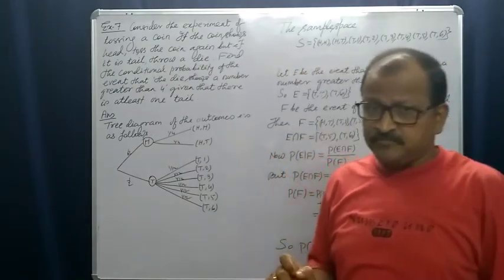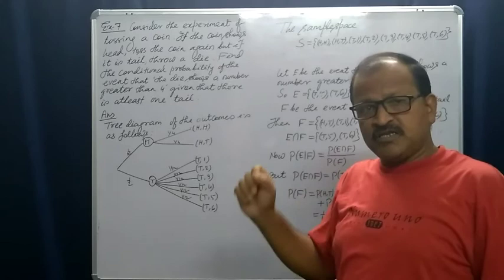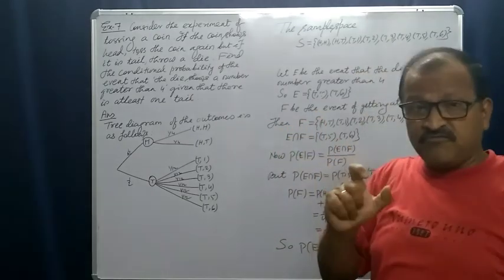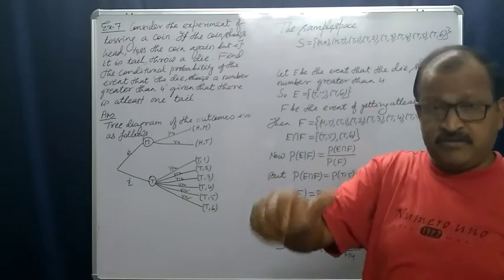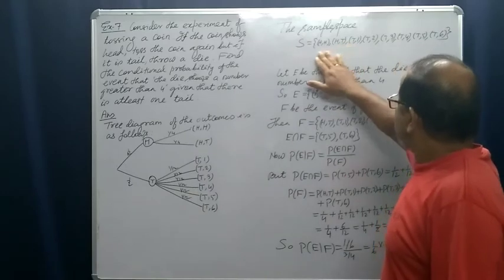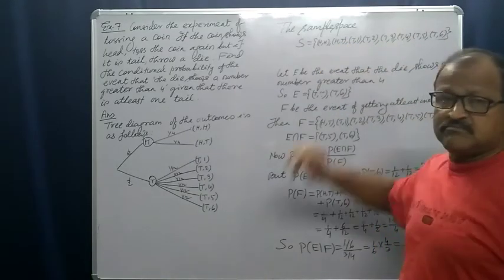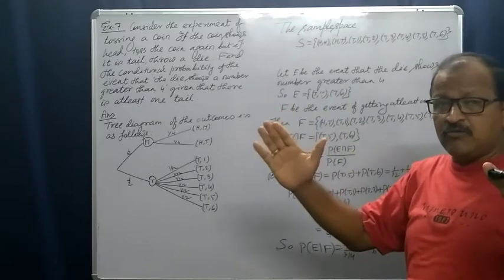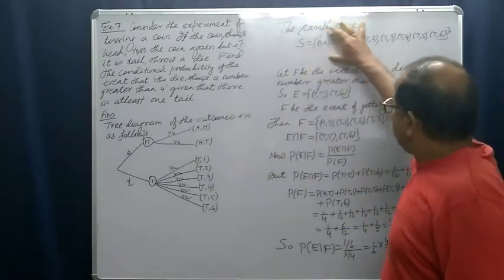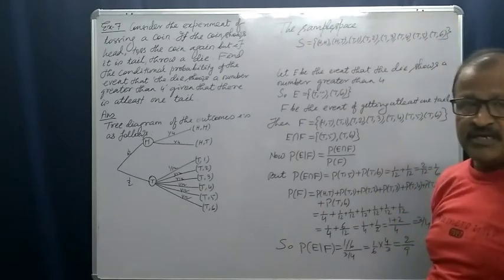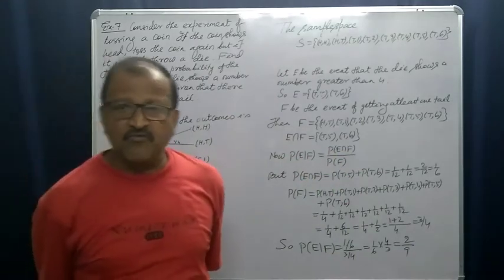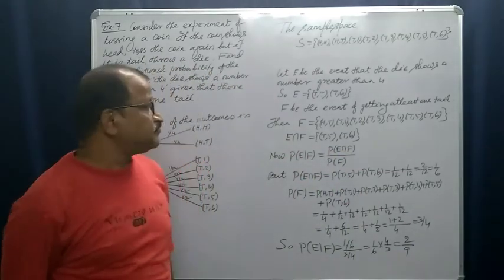Head head, head tail, tail 1, tail 2, tail 3, tail 4, tail 5, tail 6. These are the outcomes of throwing a die. So this is our sample space.